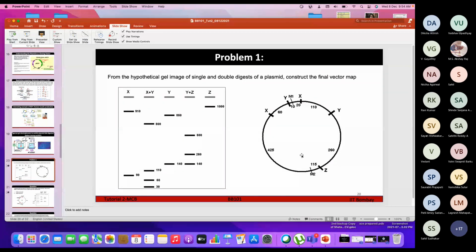So here you can see that this is Y plus Z. The cut will be made at both these points, these two Ys. When the cut is made at these two Ys, a 140 base pair fragment will be produced. The fragment from Y to Z is the 260 base pair fragment. Then the rest of the fragment is 600 base pair, the one from Z to the Y on the left side. Is it clear?